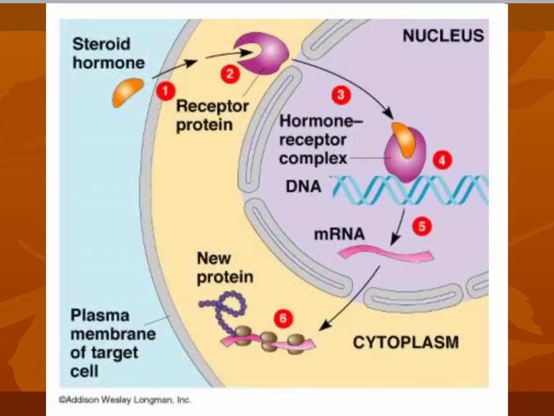Here's a diagram of how a steroid hormone is going to act. The steroid is going to get through the cell membrane, it's going to bind with a receptor protein, which will then migrate into the nucleus, and this hormone receptor complex will stimulate a reaction. Here, they're stimulating the transcription and translation of a section of DNA, so we're looking at a gene getting transcribed, taking that to mRNA, that mRNA gets translated into a new protein.